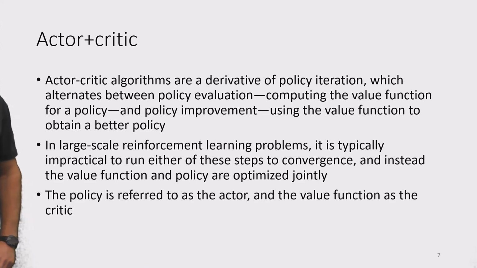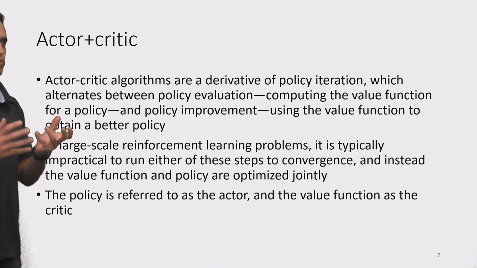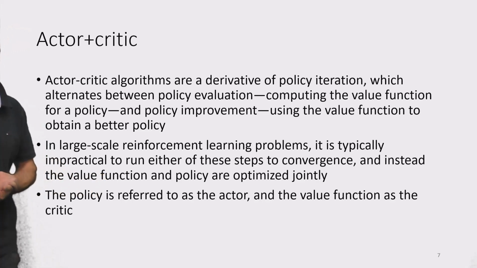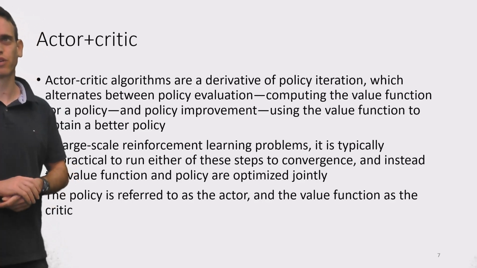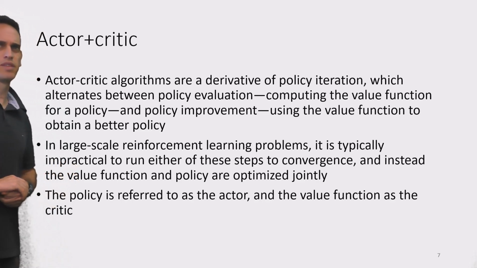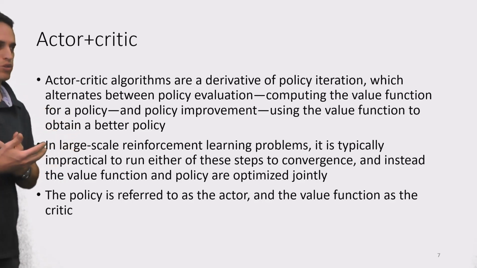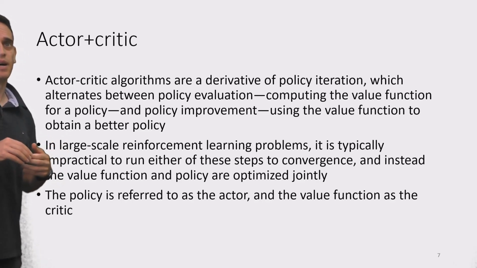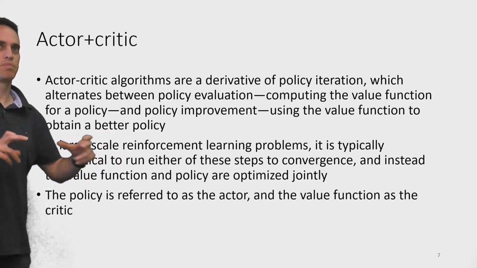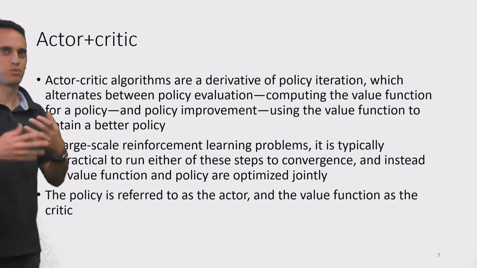It's important to note that actor critique algorithms can be thought of as a derivative of policy iteration. If we go way back, we discussed policy iteration for offline methods at the beginning of the course. And as you remember, these methods alternate between policy evaluation. So you start with some policy, and then you do on-policy evaluation. You try to learn the state values or the Q values for that specific policy. And then you do a policy improvement step. Given these values, how can we improve the policy? And here's a better policy.